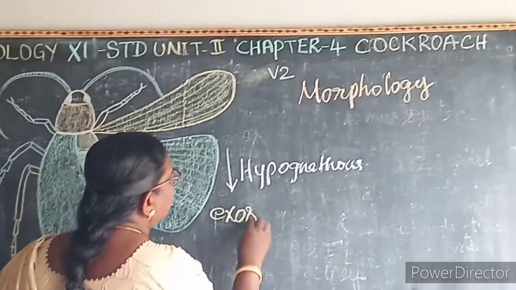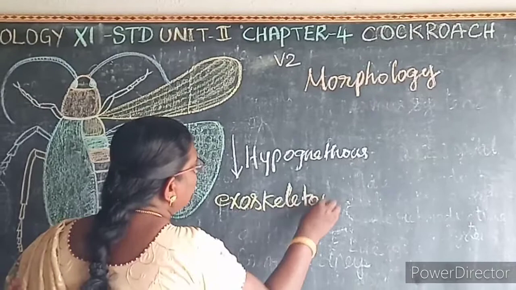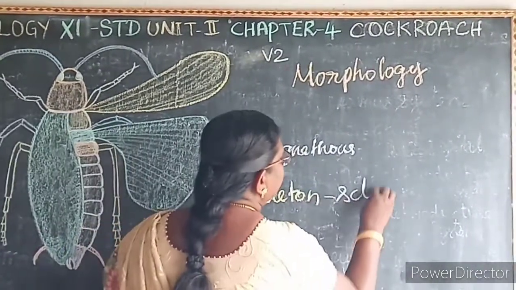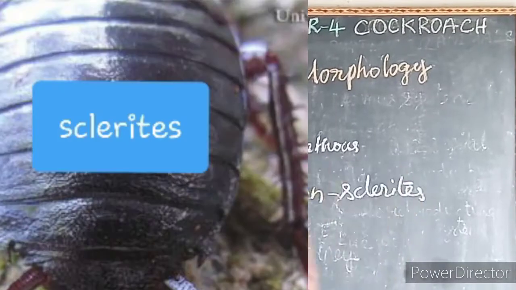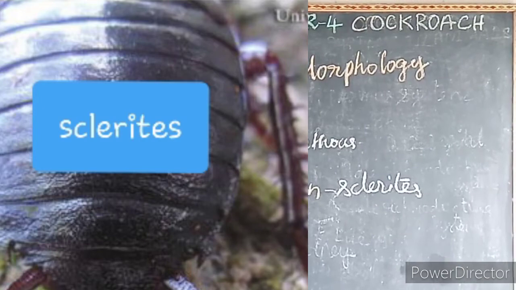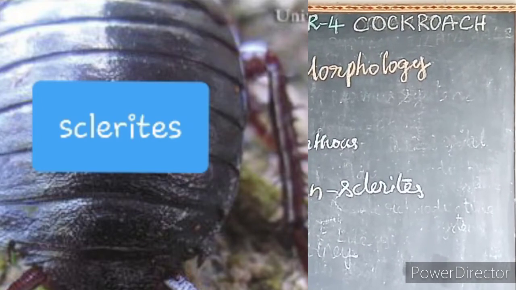See the picture. The body is covered by a hard chitinous exoskeleton. This exoskeleton is known as what? Sclerites. The body of the cockroach is covered by a hard chitinous exoskeleton. This exoskeleton is known as what?